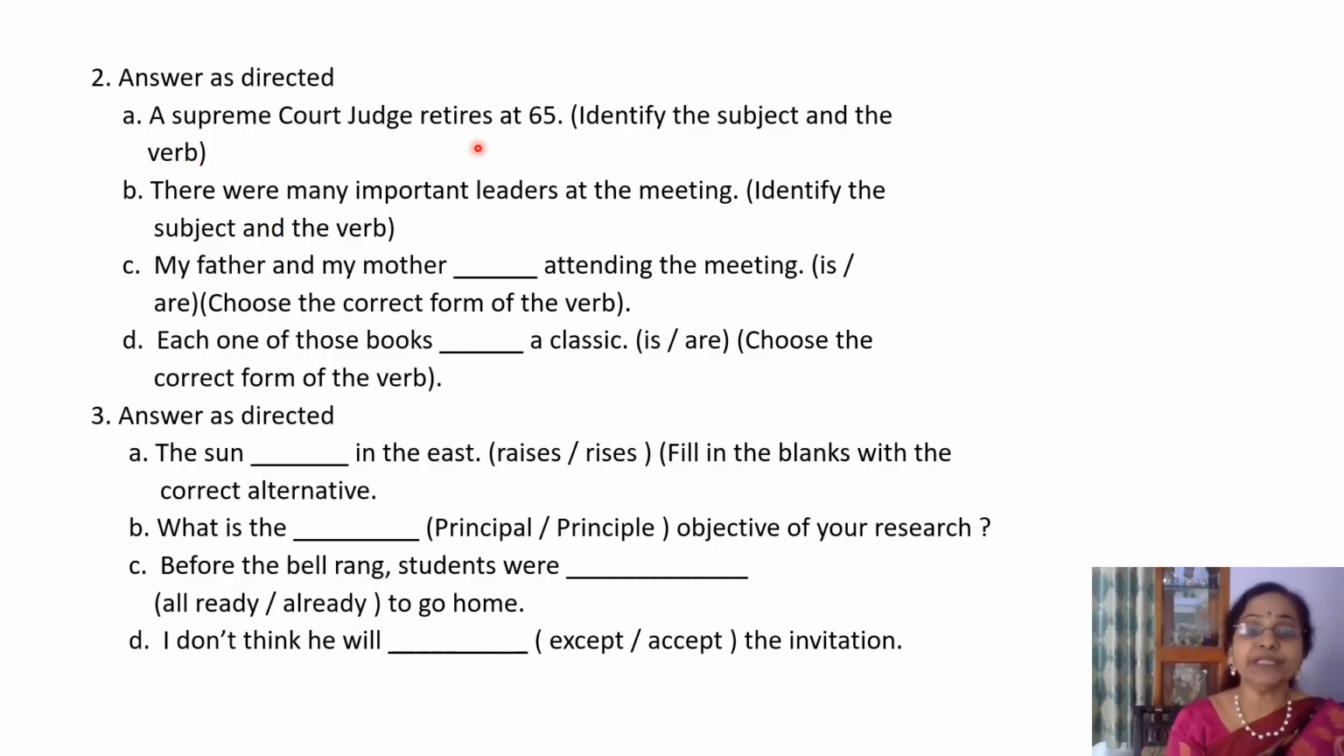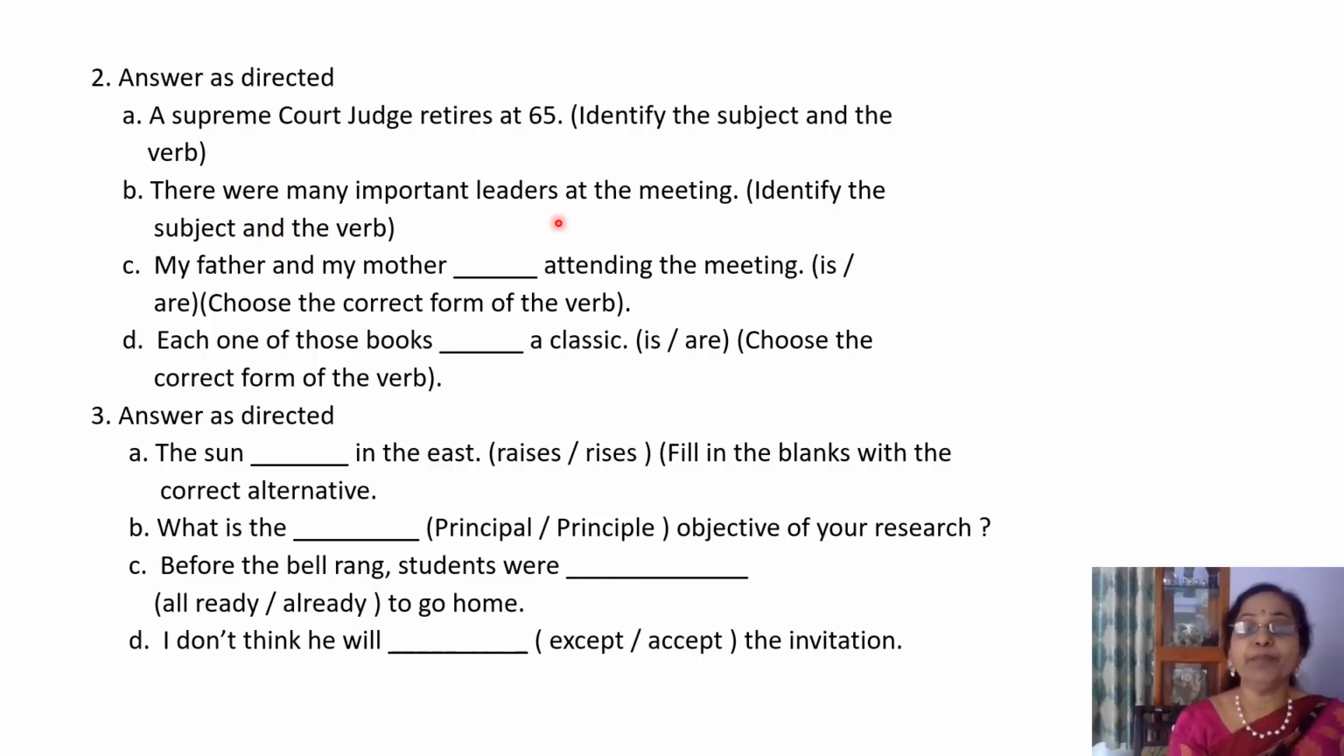A Supreme Court judge retires at 65. Identify the subject and the verb. This is regarding Concord. Concord is an agreement between the subject and the verb. So what is the subject here? The Supreme Court judge is the subject and retires is the verb. Because this is third person singular, the verb takes the S form, retires.